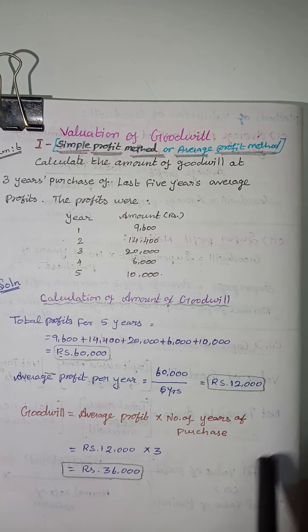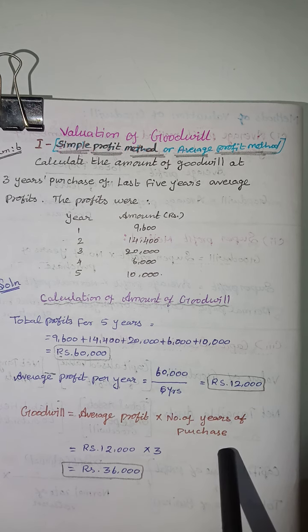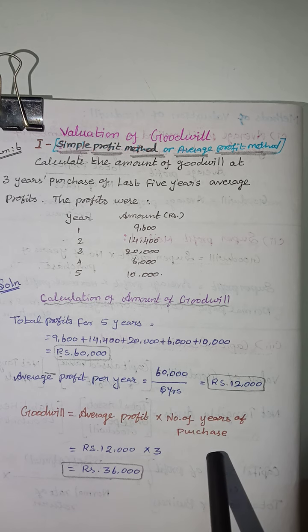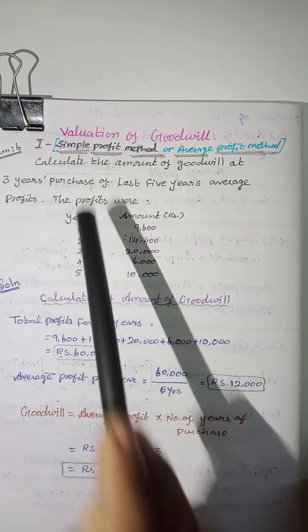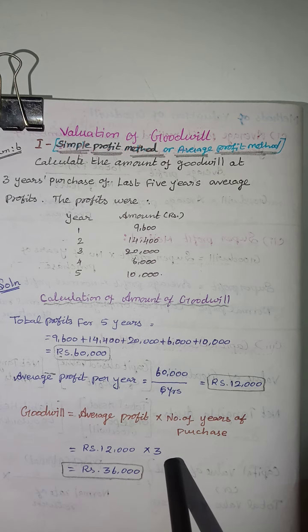Then goodwill is average profit into number of years of purchase. The sum gives 3 years of purchase of the profit. So 12,000 into 3 years is 36,000. So rupees 36,000 is the amount of goodwill for the last 5 years at 3 years of purchase.